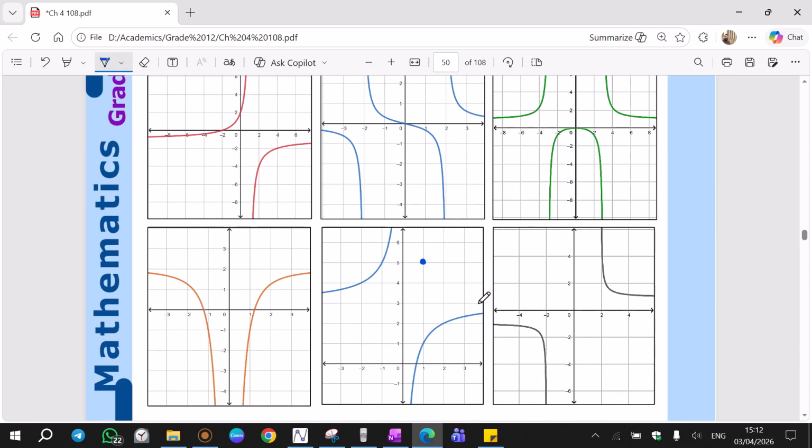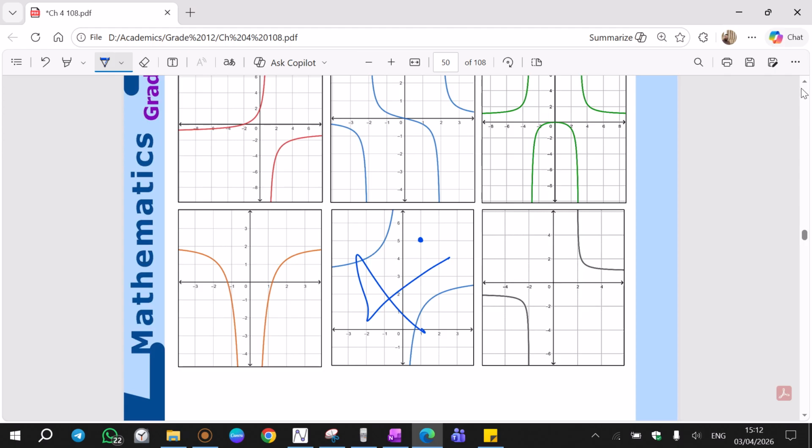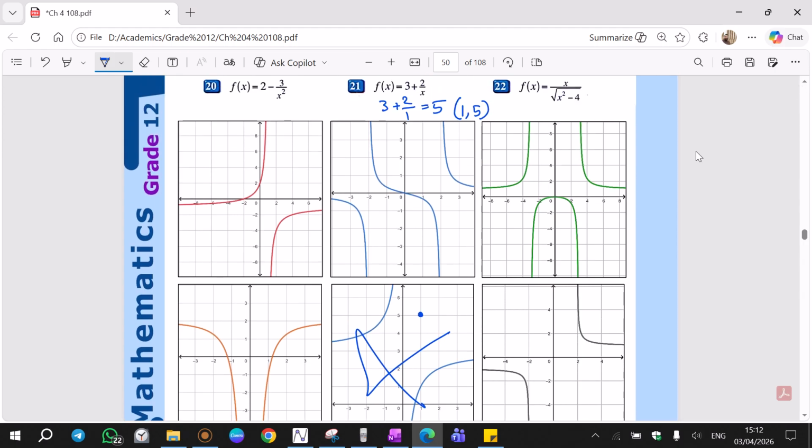It's not on the graph. That means this graph does not belong to 21. But the other 5 graphs are matching. And I put this example here to show you when a graph does not belong to a function, you will easily find a point that's not on the curve. And that's enough to say this graph does not belong to this function.